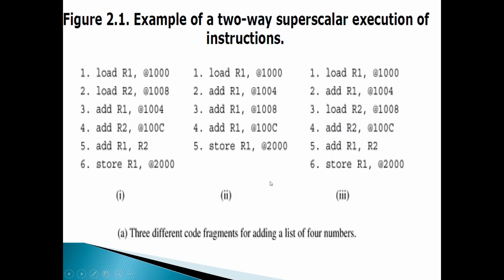Focus here on the third: load R1 comma 1000, add R1 comma 1004. So there is a dependency, where third and fourth are dependent. But focus on first and third. First and third are mutually independent, is it not? Similarly, focus on second and fourth; they are also mutually exclusive because they have nothing to do with each other. So what I want to tell you is what look ahead is.